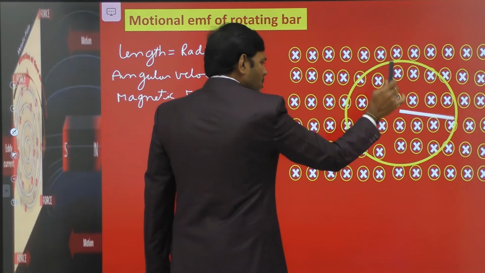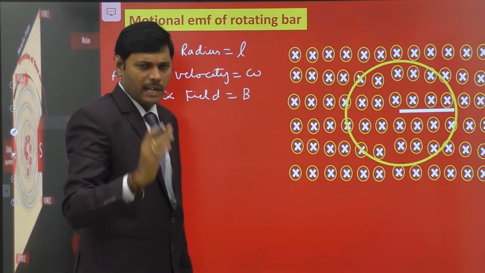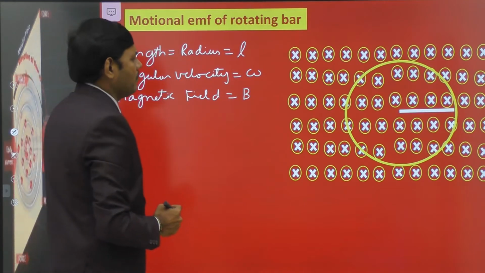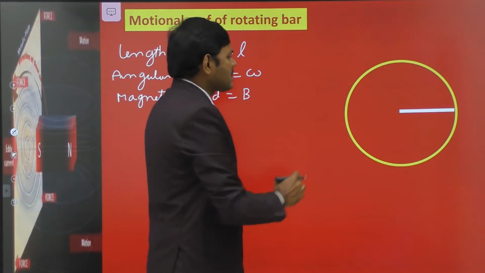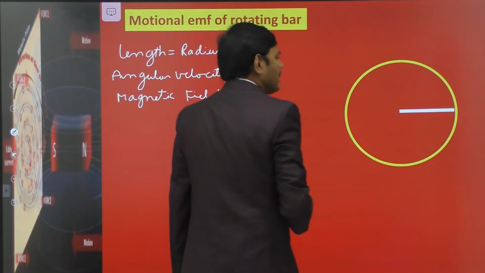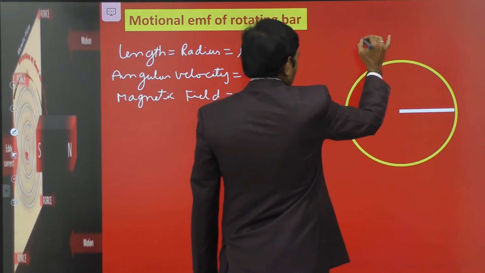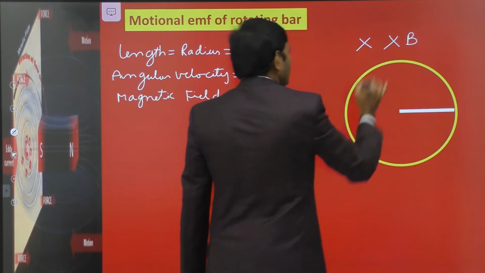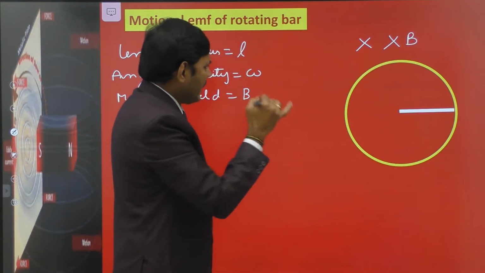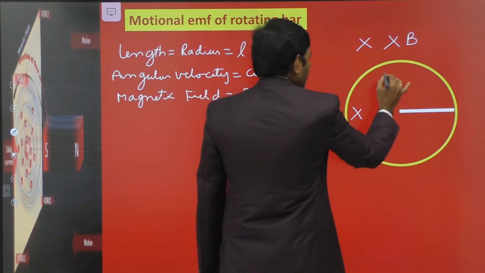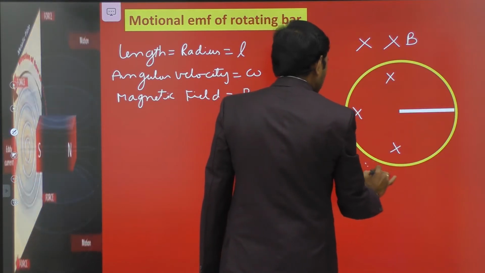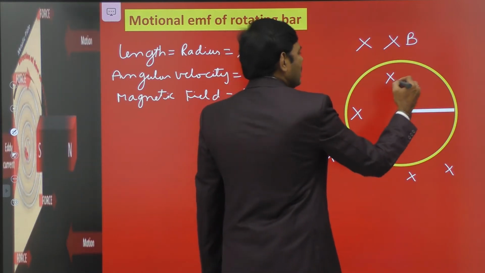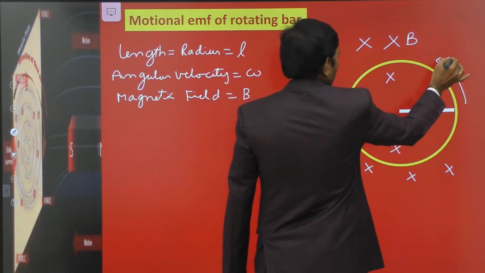Then there is an EMF induced in the rod. We have to find the magnitude of the EMF induced in the rod under this condition. So to find that EMF, let us consider a clearer view of the rotating rod. Of course, there is a uniform magnetic field B directed into the board everywhere in this region, as I showed in the animation, and the rod is rotating in the anti-clockwise direction with angular velocity omega.